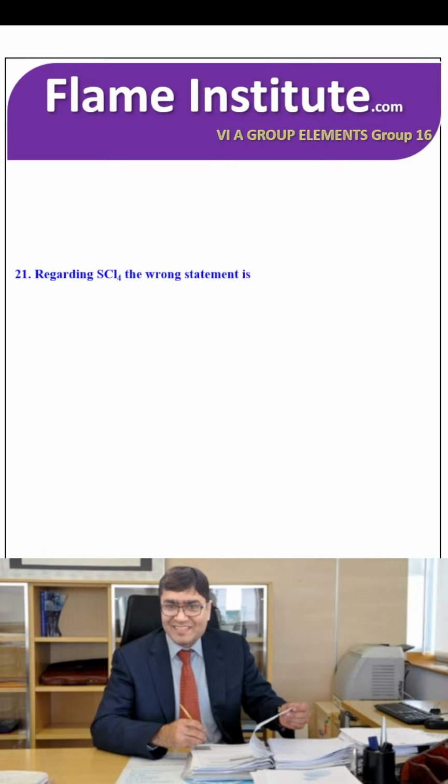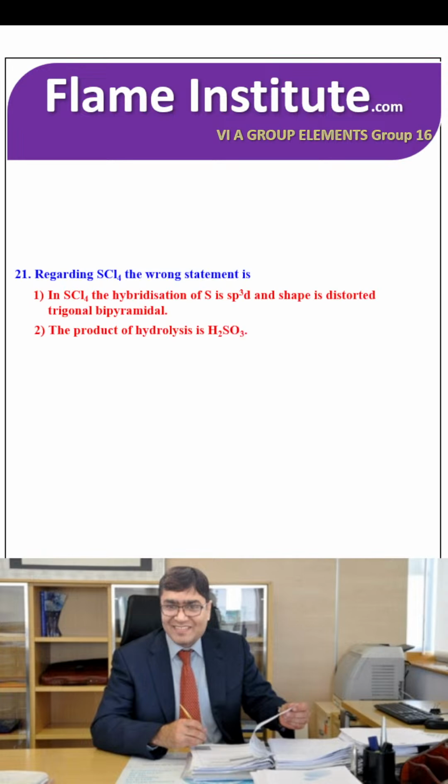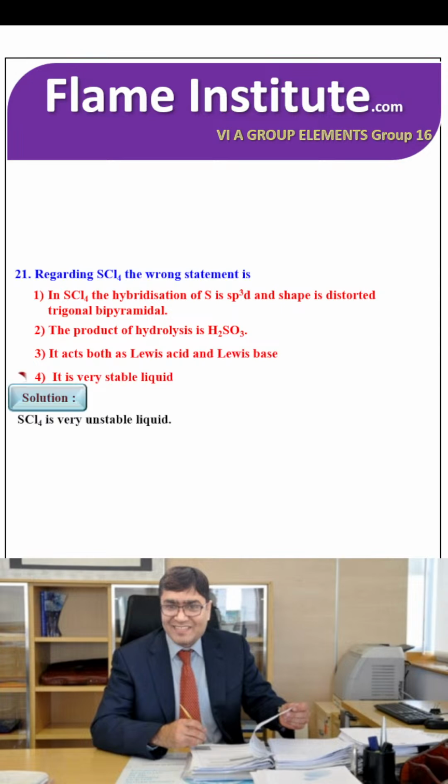Regarding SCl4, the wrong statement is: in SCl4, the hybridization of S is sp3d and the shape is distorted trigonal bipyramidal. The product of hydrolysis is H2SO3. It acts both as a Lewis base and acid. It is a very stable liquid, but SCl4 is a very unstable liquid. So the right option is the fourth.